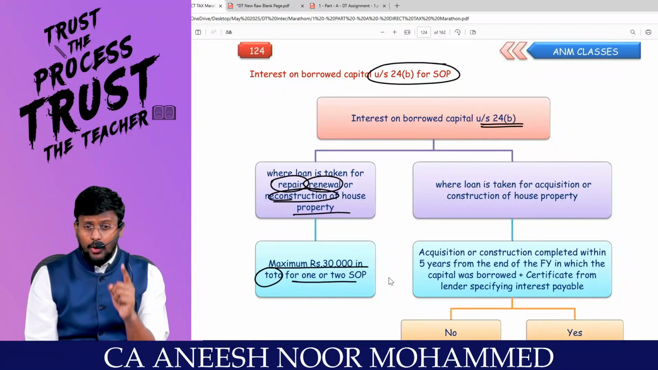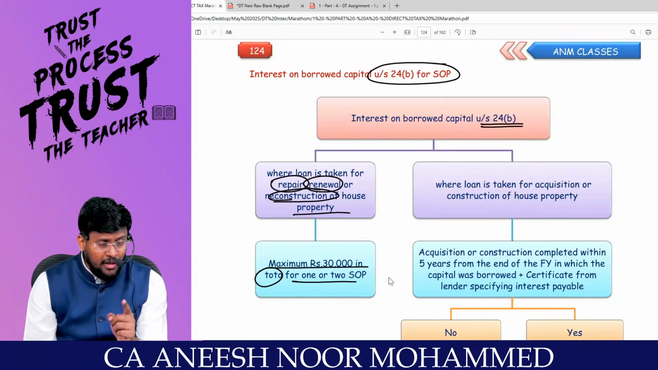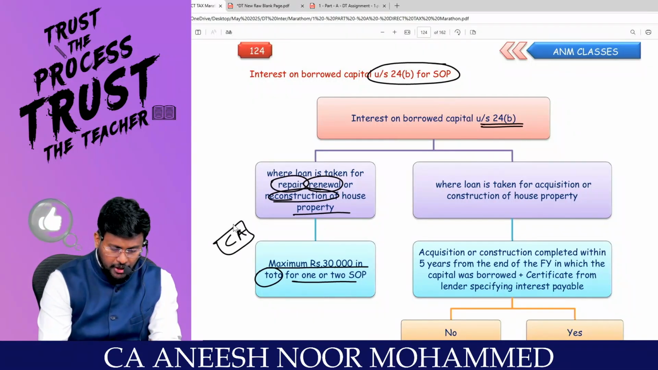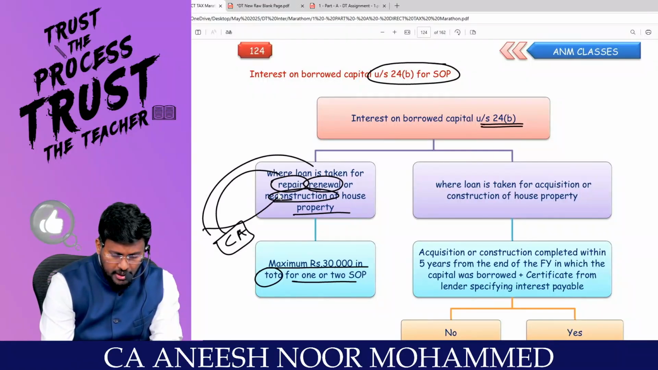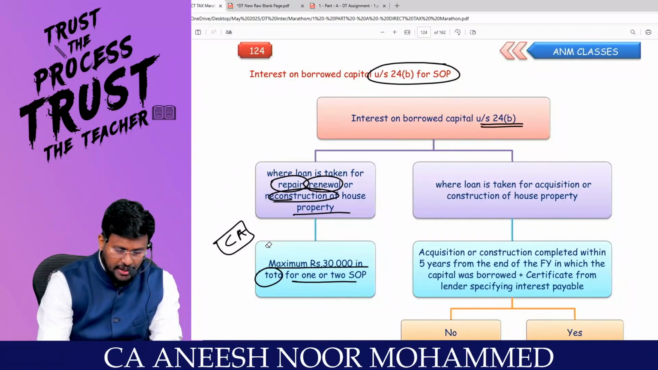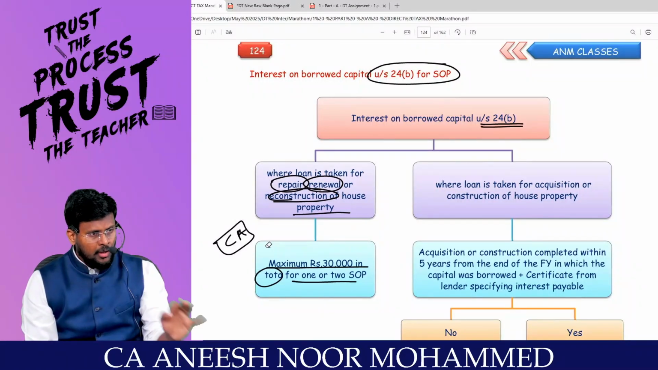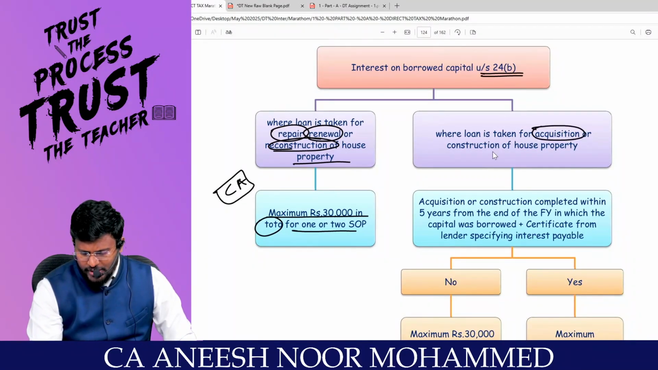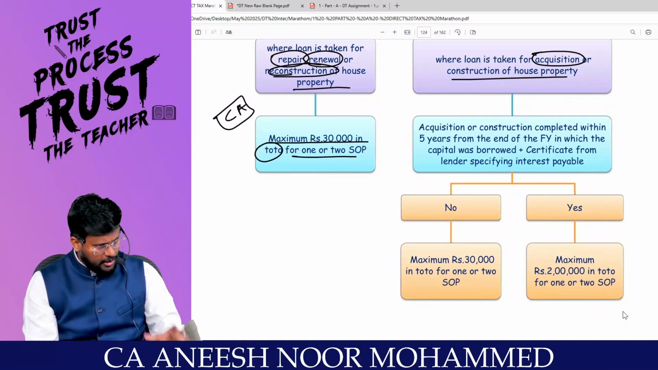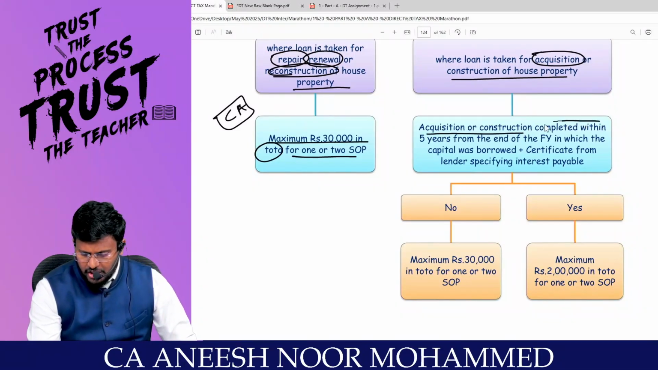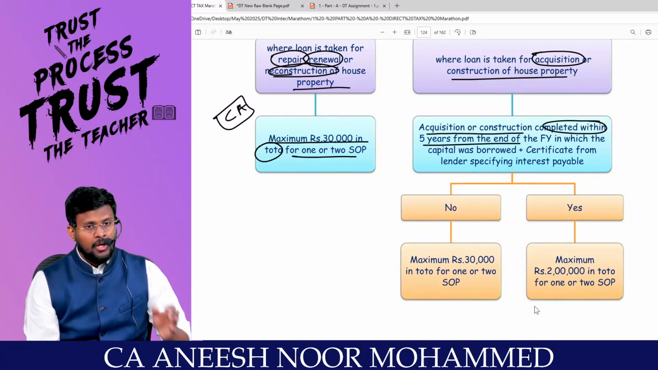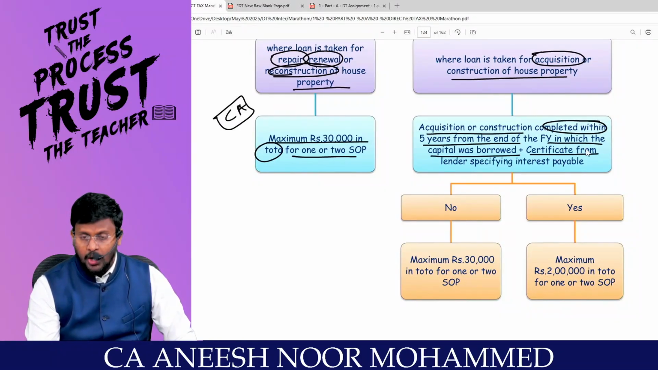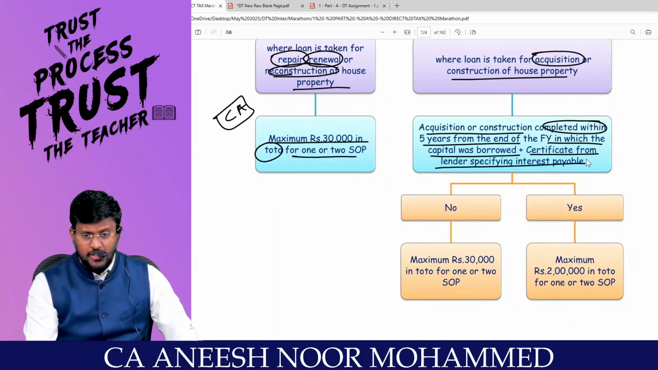Because you should take the loan on or after 1/4/1999, loan amount should be used for the purpose of construction or acquisition. But if it is for repair, renewal, reconstruction, then you are not entitled to claim the higher limit of 2 lakh. Sir, where this loan is taken for either acquisition or construction of the house property, and acquisition or construction completed within how many years? Within 5 years from the end of the financial year in which the capital was borrowed, plus certificate from lender specifying interest payable.